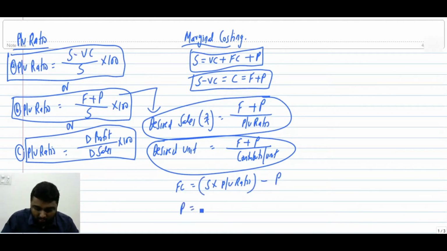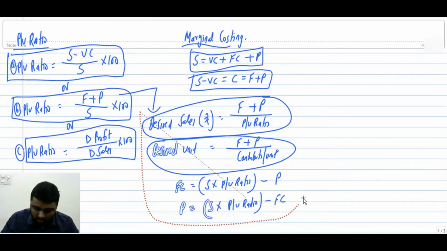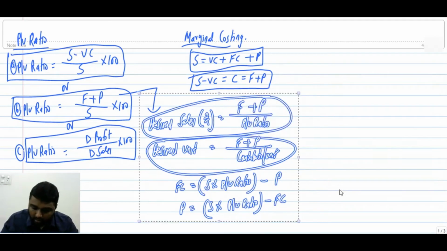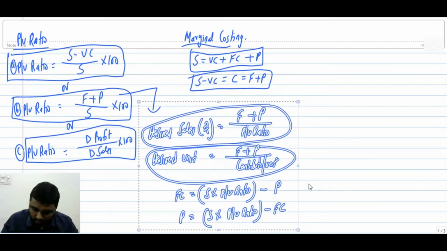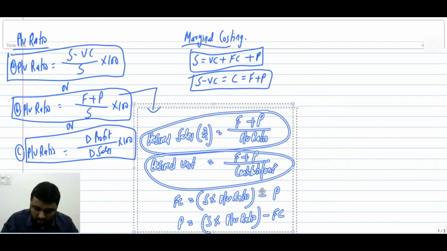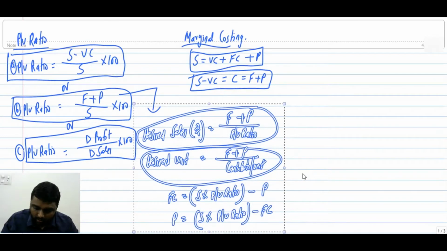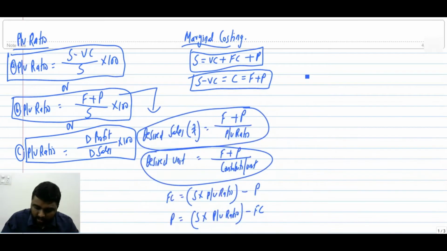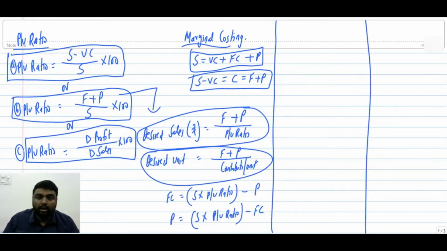No. Profit is equal to sales into PV ratio minus fixed cost. These all are coming. Are you understanding? So all these methods will come for finding out